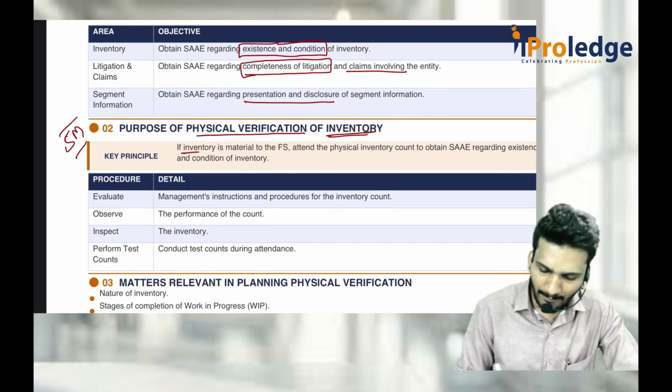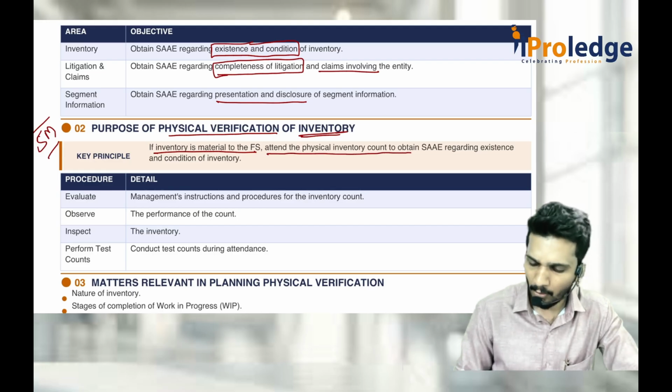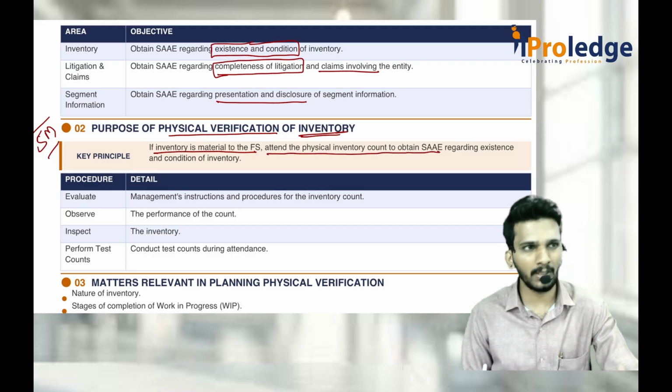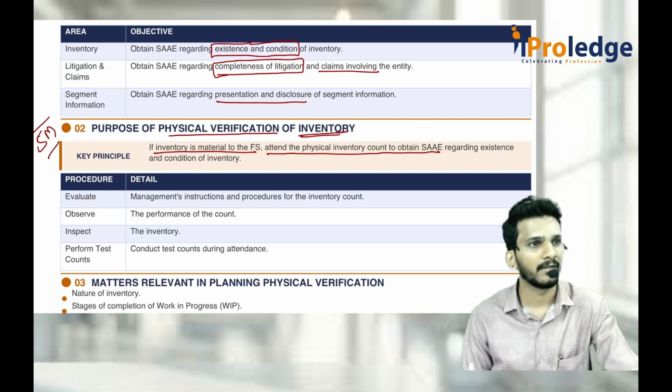So if the inventory is material to the financial statements, as auditor, you should attend the physical inventory count to obtain sufficient and appropriate audit evidence. You tell me, based on 500, when you attend the physical inventory counting, what method of audit evidence will he try to perform there? We have 7 methods of getting audit evidence. What method will he use when he attends physical inventory counting?